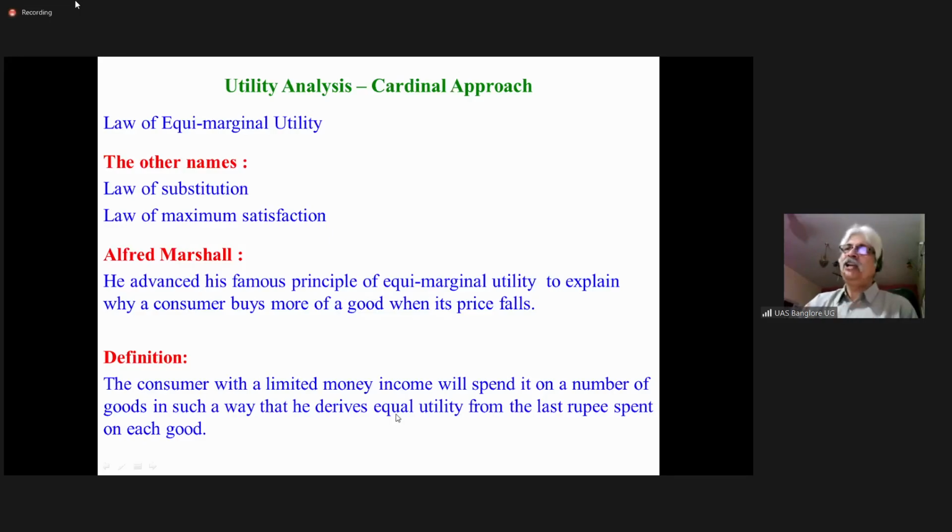How do you find out utility from the last rupee spent? You divide the utility you get, the satisfaction you get, by its price.